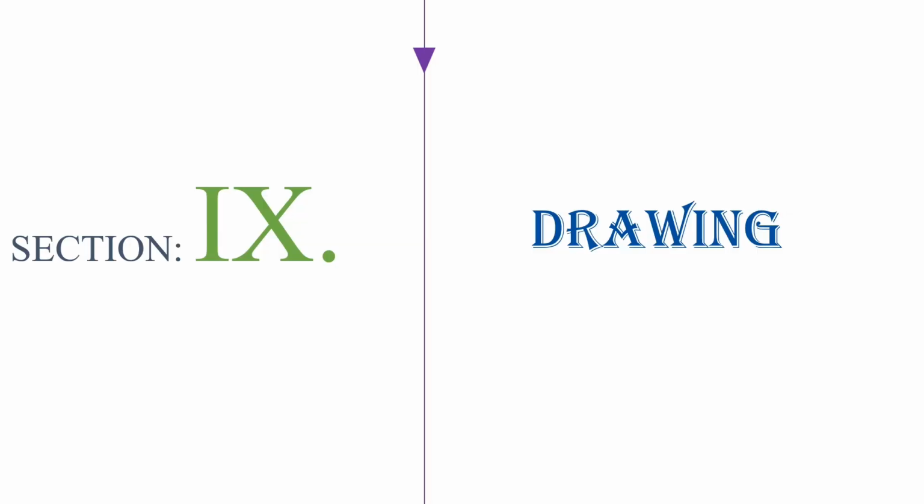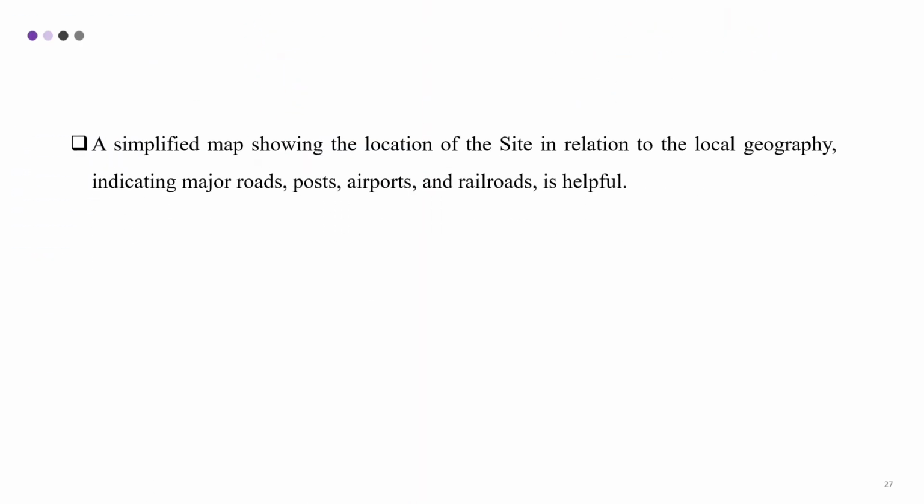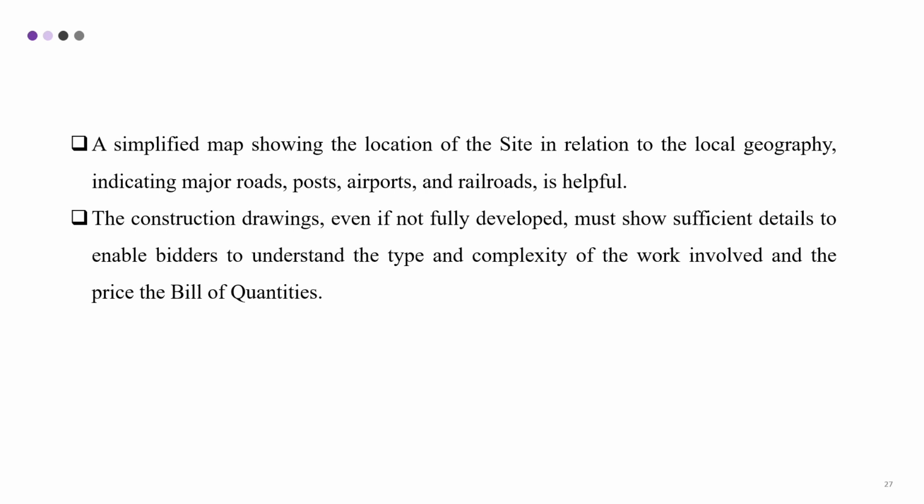Section 9, Drawings. A simplified map showing the location of the site in relation to the local geography, indicating major roads, ports, airports, and railroads is helpful. The construction drawings, even if not fully developed, must show sufficient detail to enable bidders to understand the type and complexity of the work involved and the price of the bill of quantities.